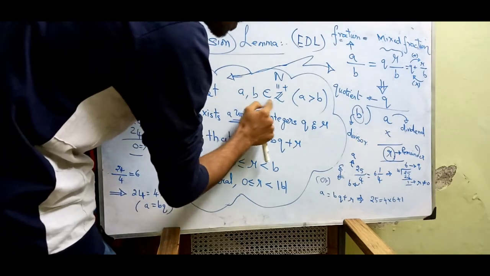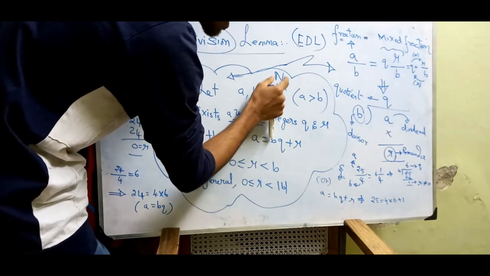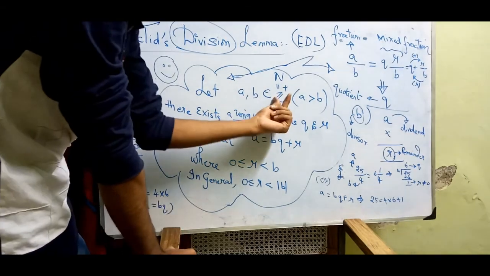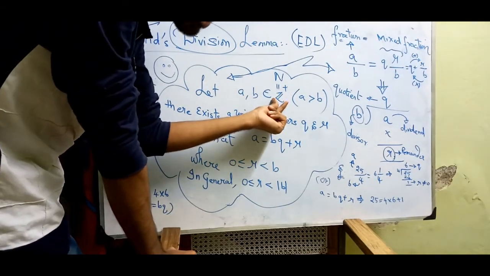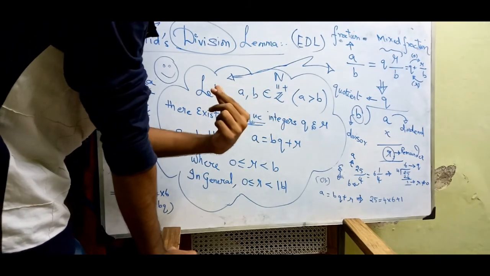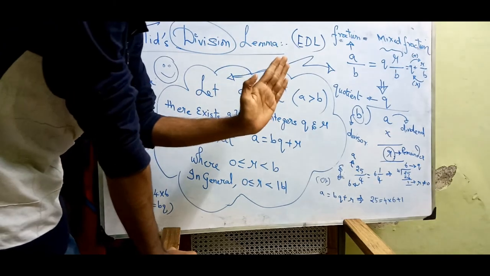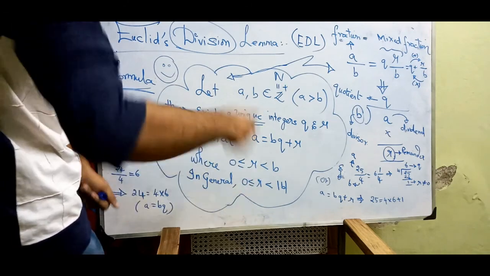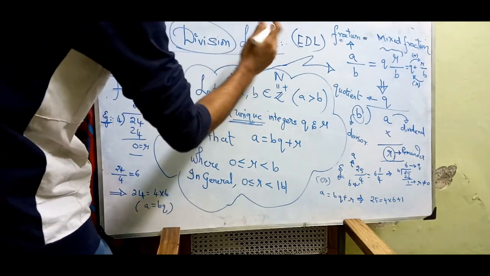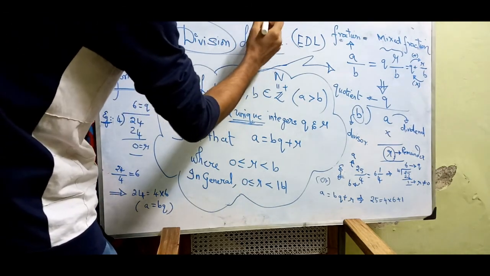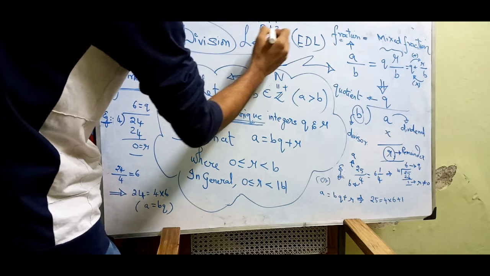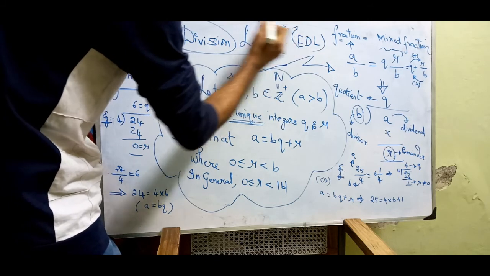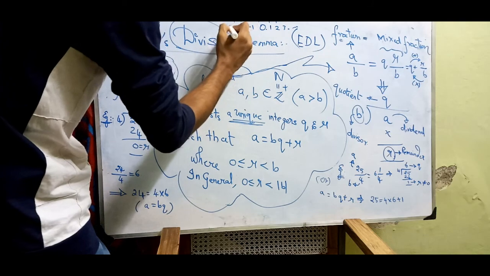So a, b belong to positive integers, or natural numbers. The positive integers are the set of all integers with positive sign, that means above the 0 line. On the number line, to the right of 0 are 1, 2, 3, positive, and to the left of 0 are -1, -2, -3, negative.